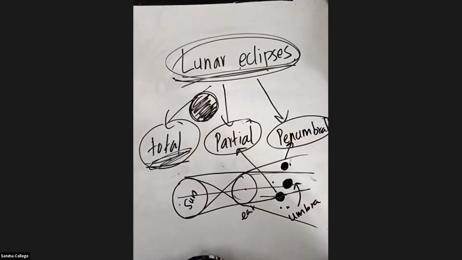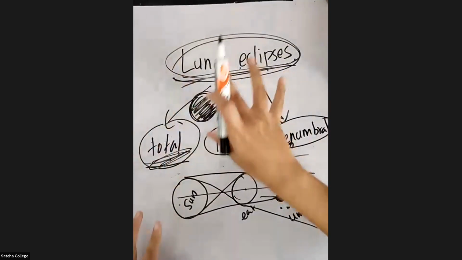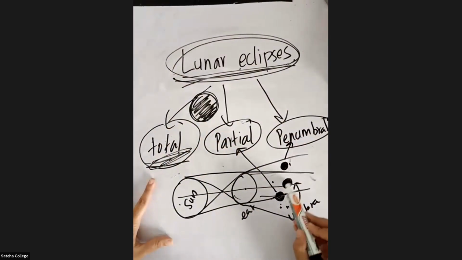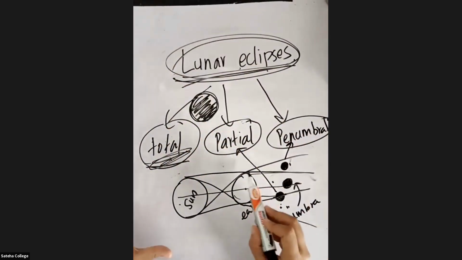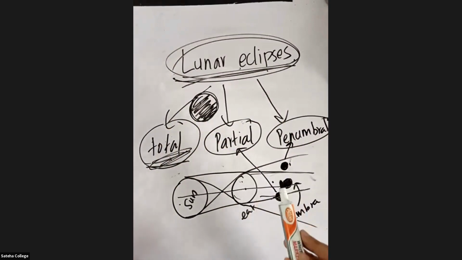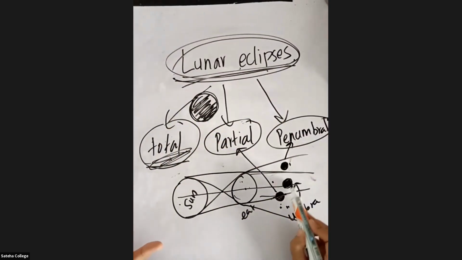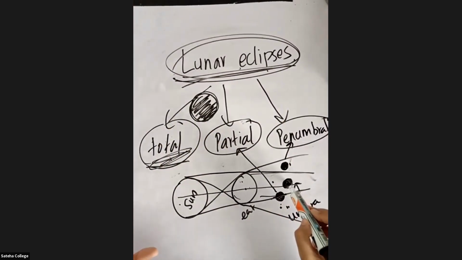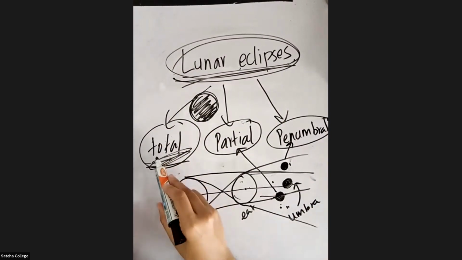Miss, for penumbral lunar eclipse, can we say the moon moves to the penumbral region? No, listen carefully. Total is when the umbra of the Earth completely covers the moon. If the moon enters completely into this umbra region of the Earth, you call it a total lunar eclipse.